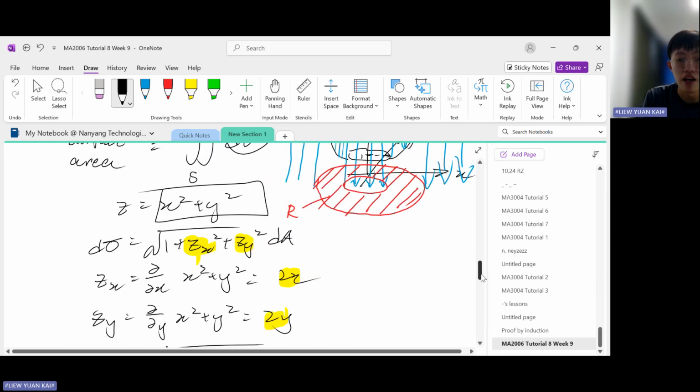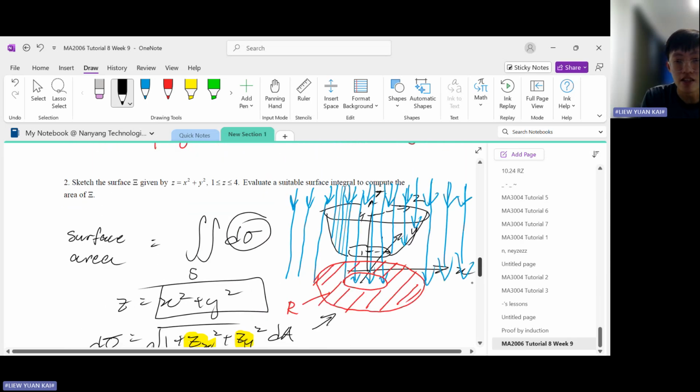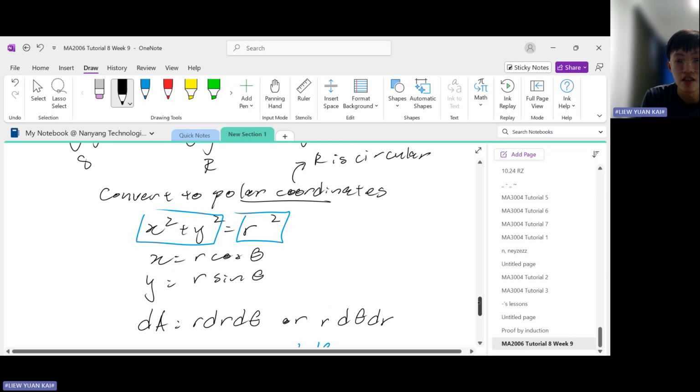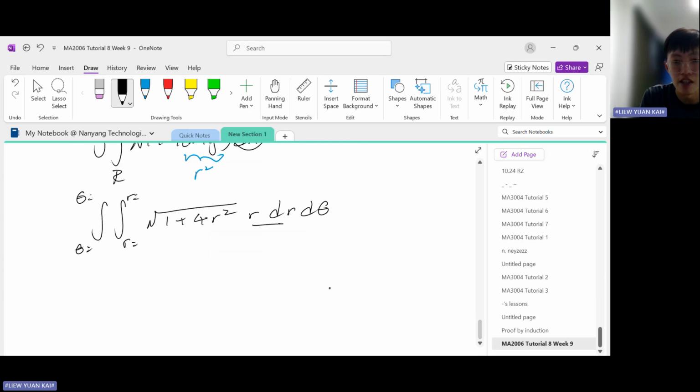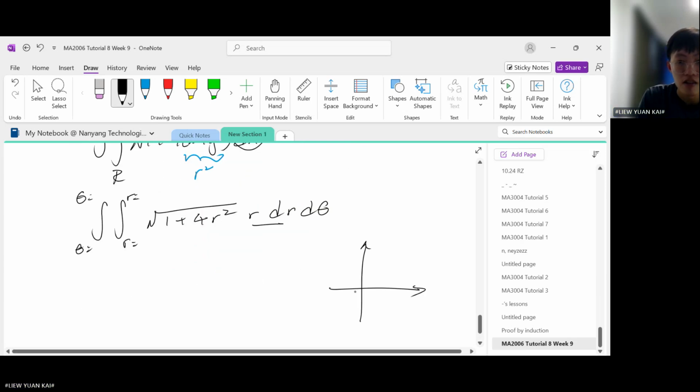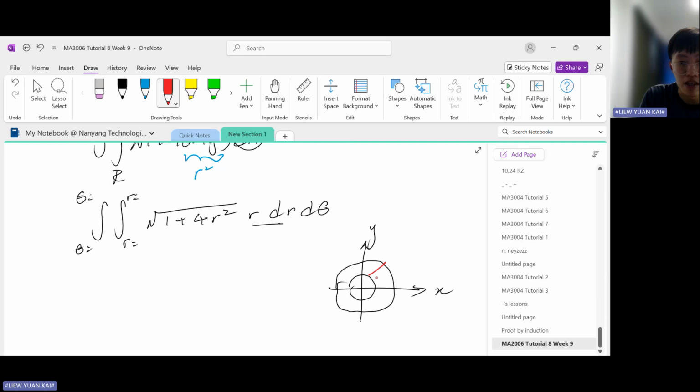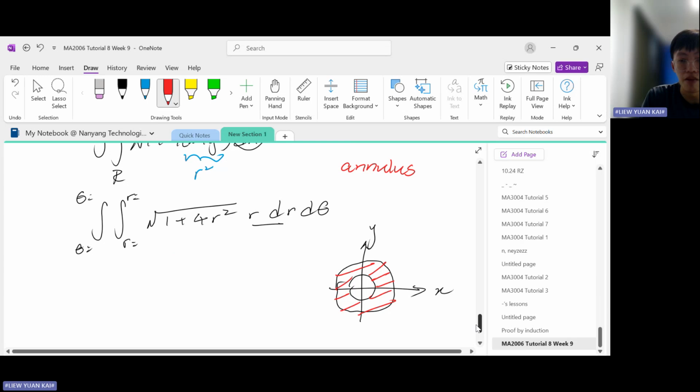Remember that our region R is this one, right? So let us focus on the XY plane only. Let's sketch the XY plane and draw the region R. So the region R is given by this donut. The proper mathematical name of this donut is called an annulus.